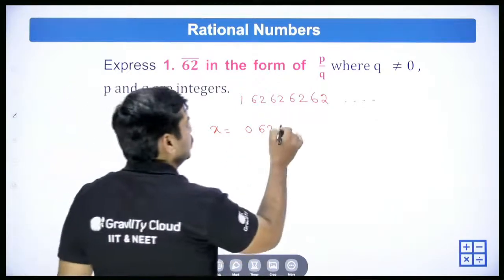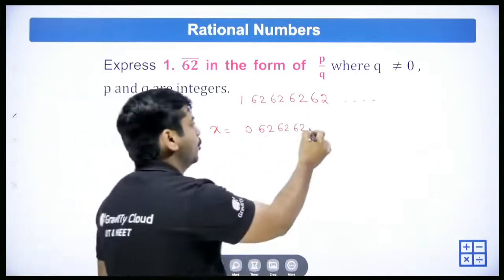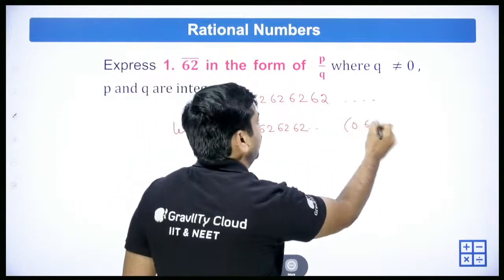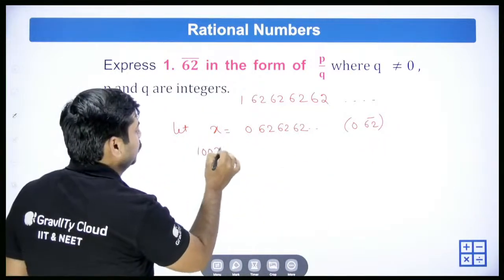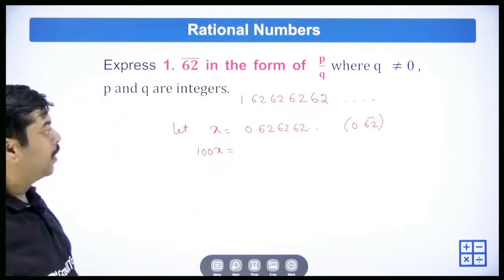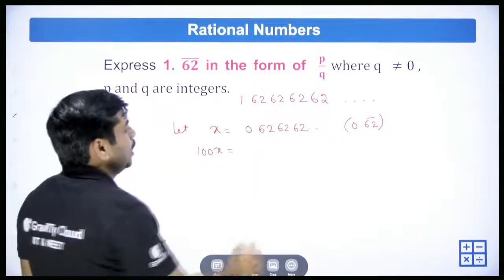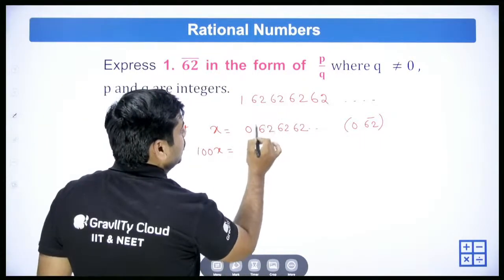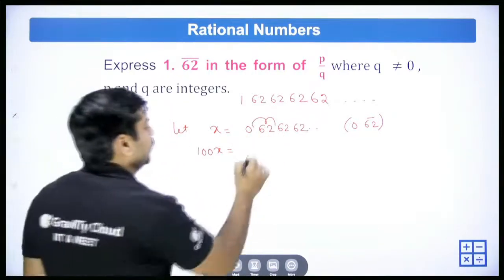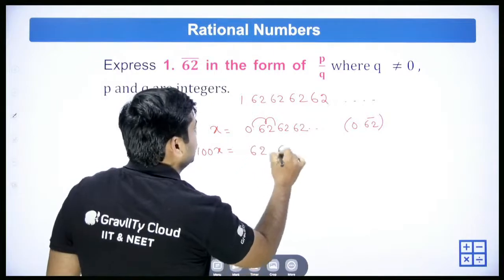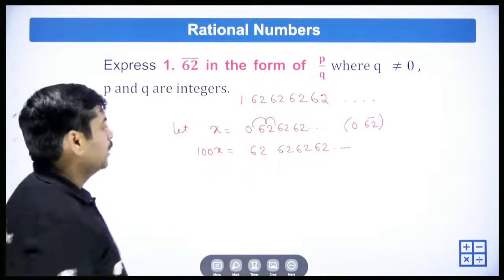It's actually 0.626262 and so on. So 100x is equal to 62.626262 and so on. When you multiply by 100, the decimal is shifted two places later.